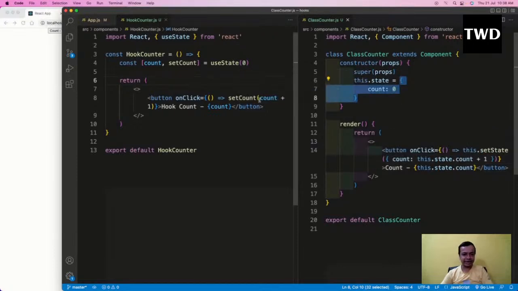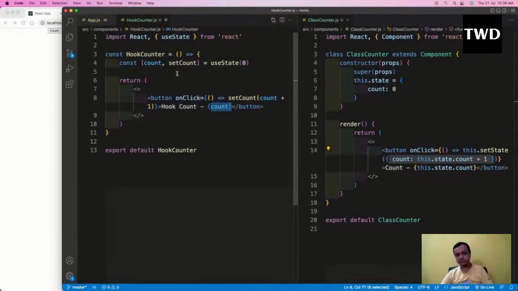And we can directly update the counter, count plus 1. In the class we have to pass an object because this.state was an object. Here I'm directly doing it like this, and here also I'm directly using count, not this.state, although it's a state variable. But we can do it, and again this gets re-rendered when we change the state.